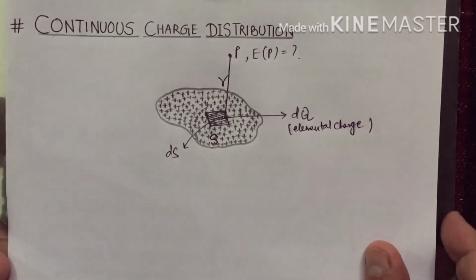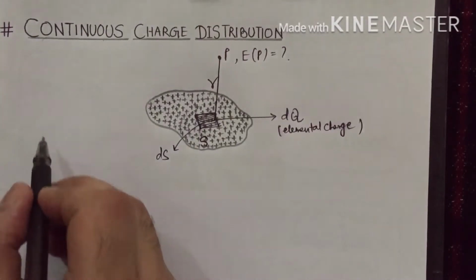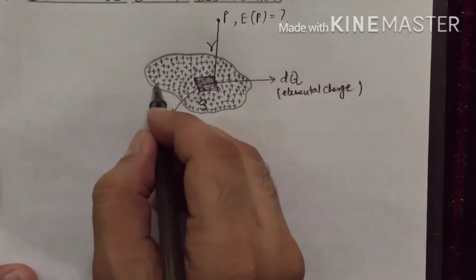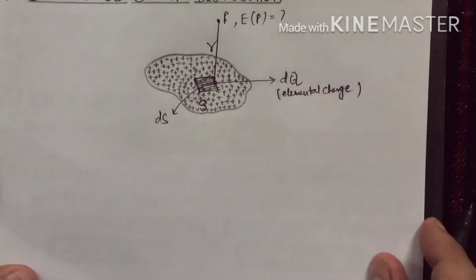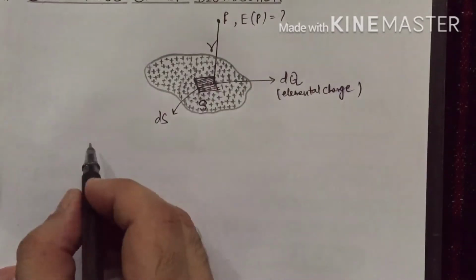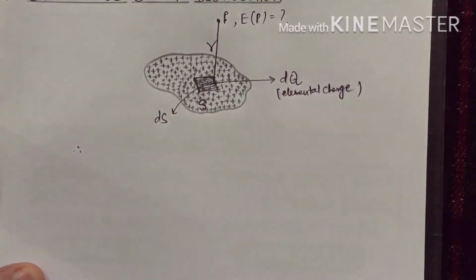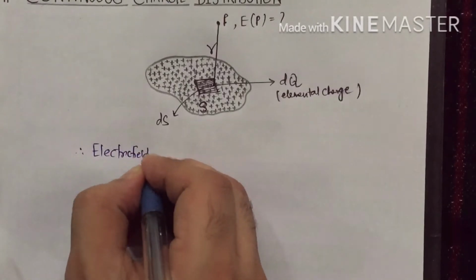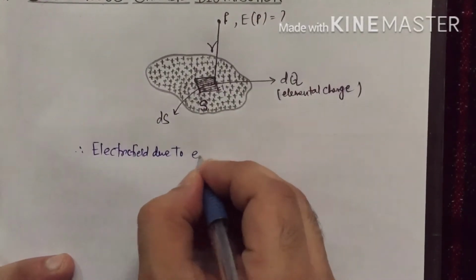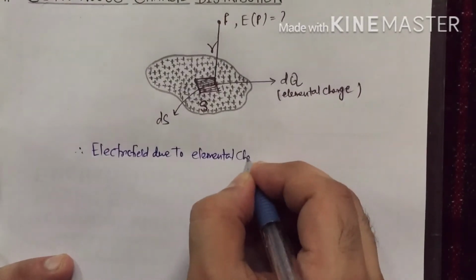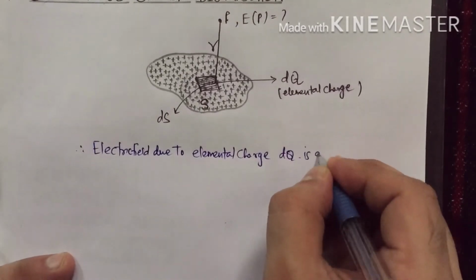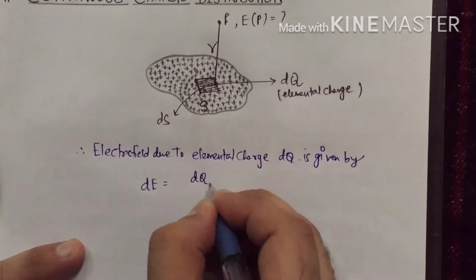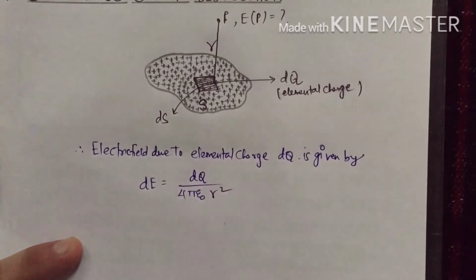So therefore we can write, now to calculate the total electric field at point P, we first need to calculate electric field due to this elemental charge, and we know electric field due to elemental charge dq is given by dE, which is dq divided by 4 pi epsilon naught r square.